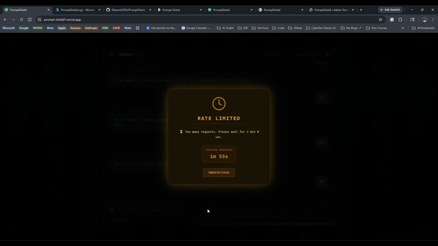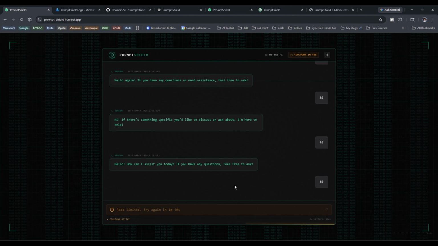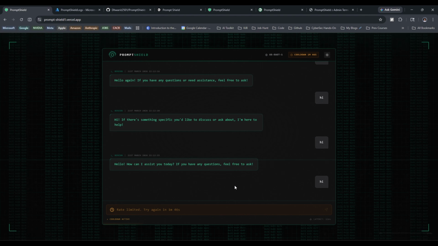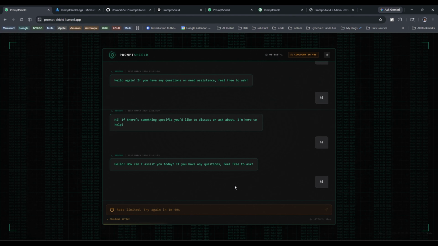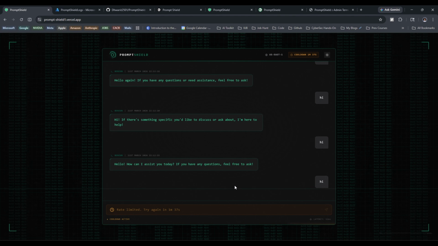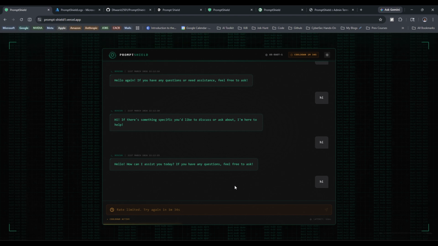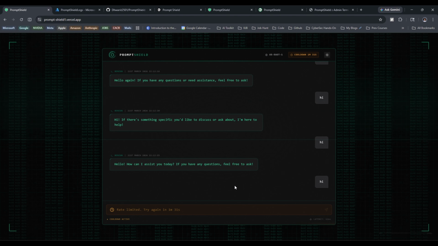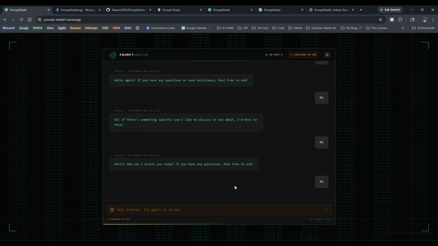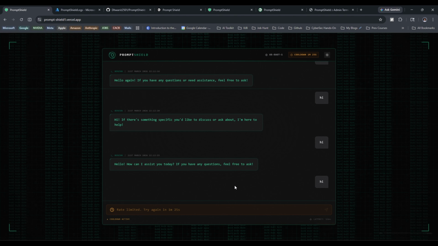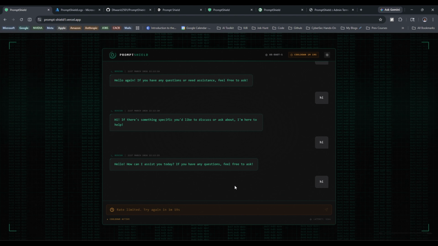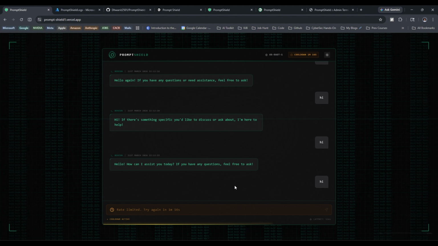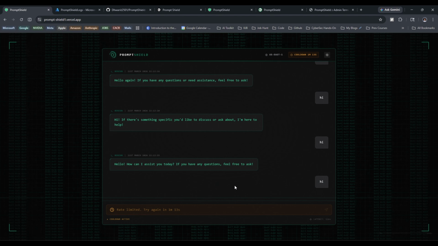All right, so I got rate limited for the max time, that is 2 minutes. By this you did get an idea of how my cooldown escalation, the cooldown multiplier, works. Since I have a multiplier of 2, I got rate limited for 30 seconds on my first offense, about a minute for my second offense, then about 2 minutes for this particular offense. So this is how the cooldown escalation works in my case. I'll just wait for the cooldown timer to expire.